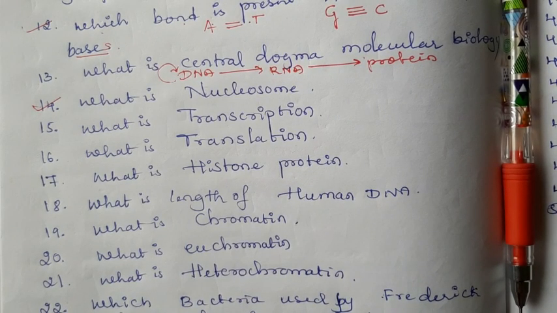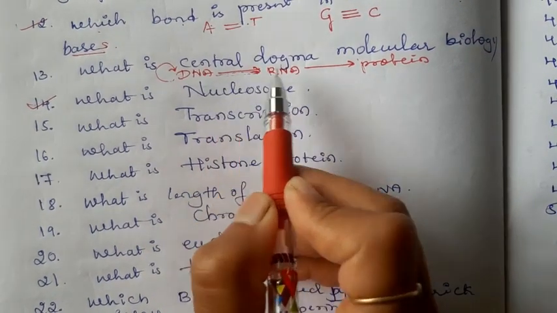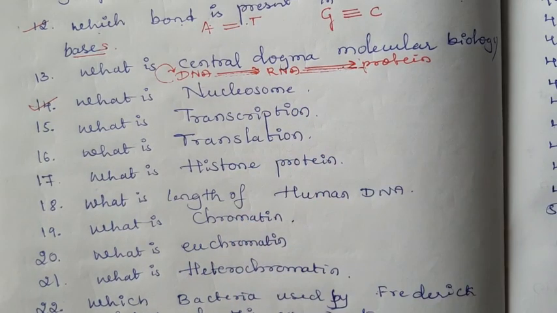Transcription is a process of formation of RNA from DNA. Then what is translation? Translation is a process of formation of protein from the RNA. This process is known as transcription. This process is known as translation.